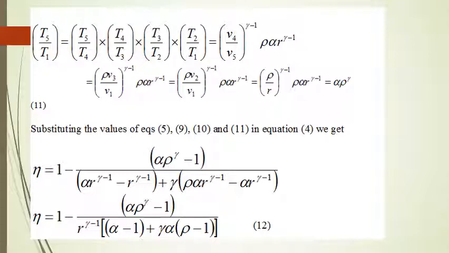And T5 upon T1 becomes equal to alpha into rho raised to power gamma. So this is nothing but simplification, simple mathematics. Substituting the values of equations 5, 9, 10 and 11 in equation 4, we get the expression of air standard efficiency in terms of r, gamma, alpha and rho as shown in equation number 12.